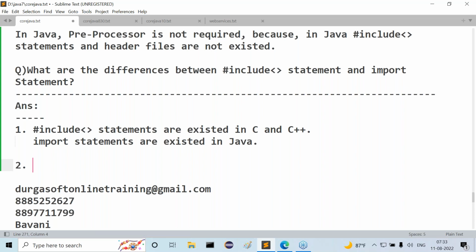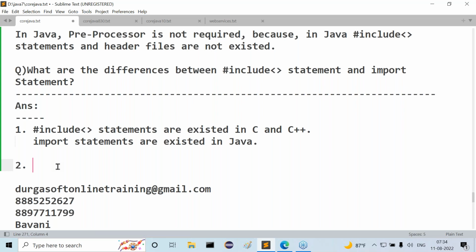Tell me what hash include statements will do and what import statements will do. That is the point we have to understand: the responsibility of each. Observe carefully. Hash include statements are able to include the predefined library which exists in the form of header files. But import statements are able to include the predefined library which exists in the form of classes and interfaces in packages.